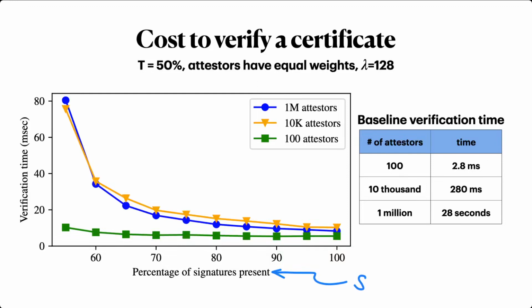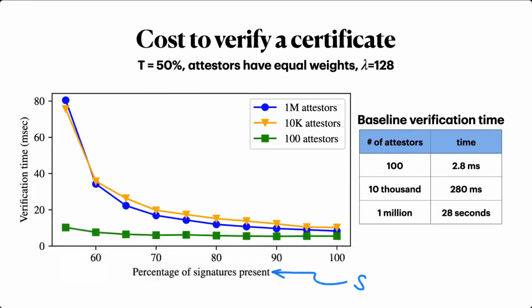In contrast, for the naive baseline, checking a certificate made by 100 attesters is slightly faster, but checking one for 10,000 and especially for 1 million attesters is much, much slower. For 1 million attesters, the difference in performance is a factor of 300 to 4,000. As a final note, the cost of generating a compact certificate, which I haven't shown here, is also pretty reasonable.